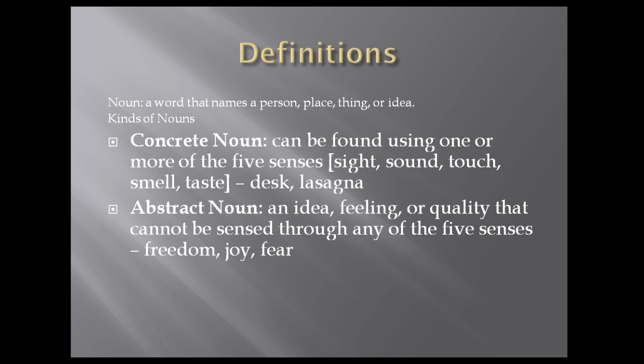Other definitions. Concrete and abstract. These are new for many students. A concrete noun can be found using one or more of the 5 senses. Sight, sound, touch, smell, or taste. Your senses, one or more of them, tell you something exists, and therefore it's concrete. An abstract noun is an idea, feeling, or quality that can't be sensed through any of the 5 senses.